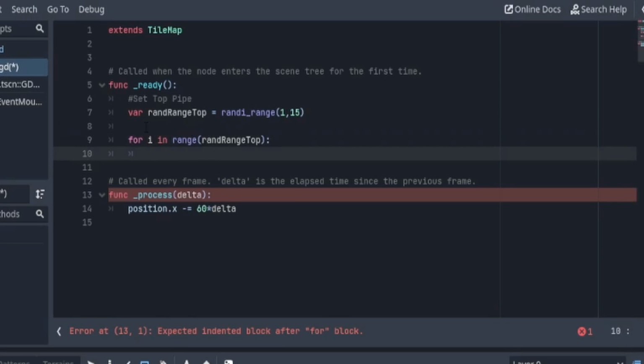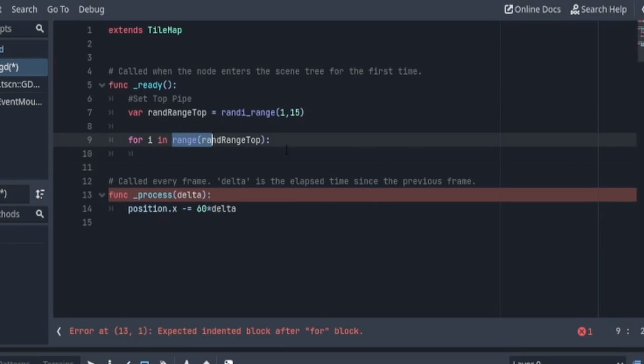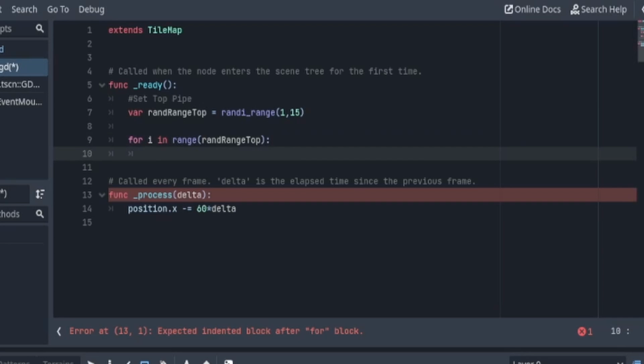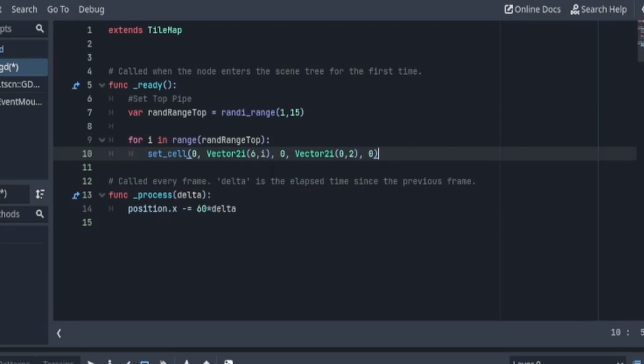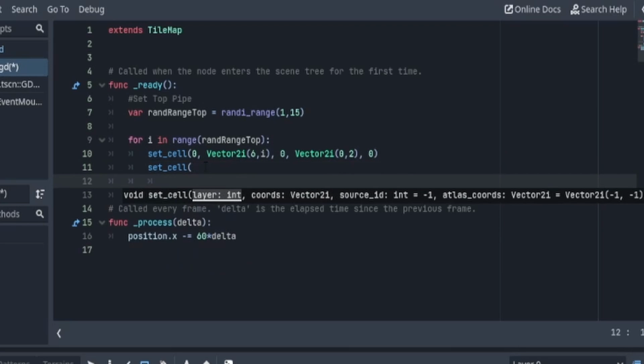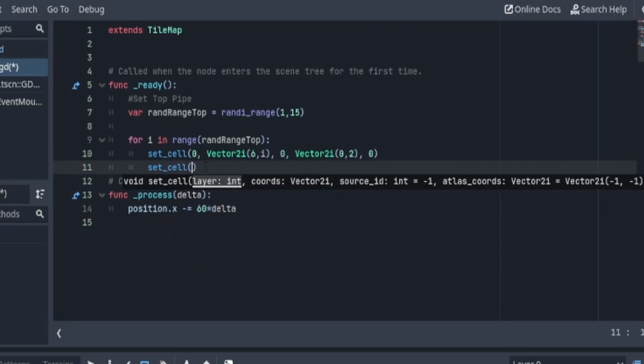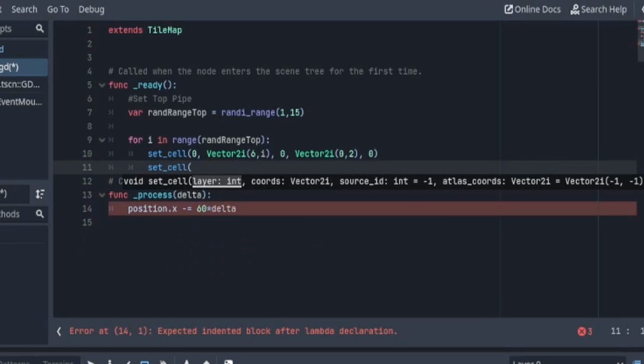Now, I'm going to show you another way to for loop, but this is one way. And then we're going to do something called set_cell. This is going to set the cell on our map with a bunch of these numbers. Now, what do these numbers mean? Well, let's take a look. So if I say set_cell, sorry about that, we have a bunch of inputs. We have layer, coordinates, source ID, and a bunch of other things.